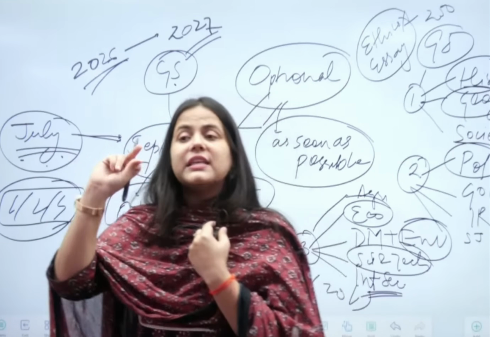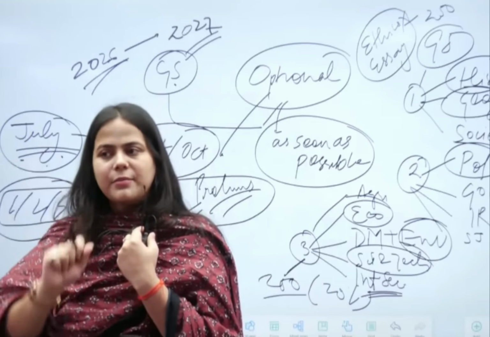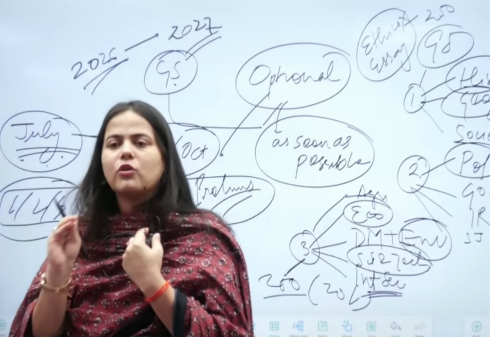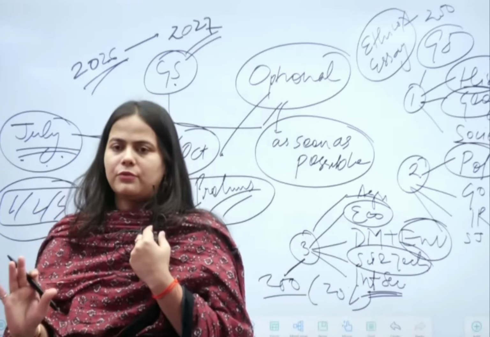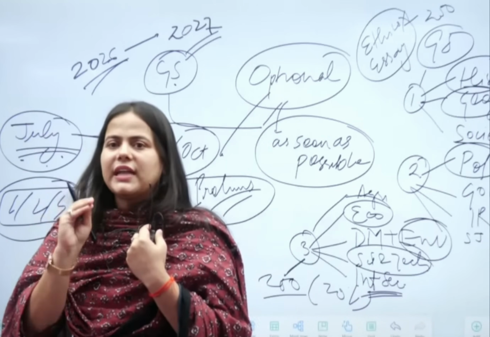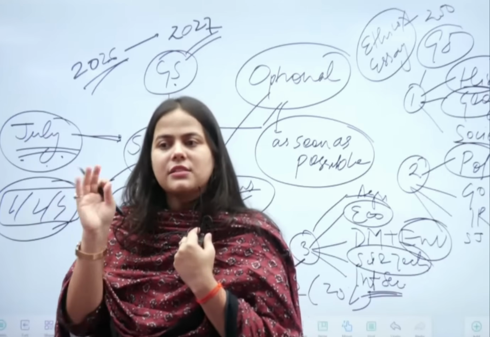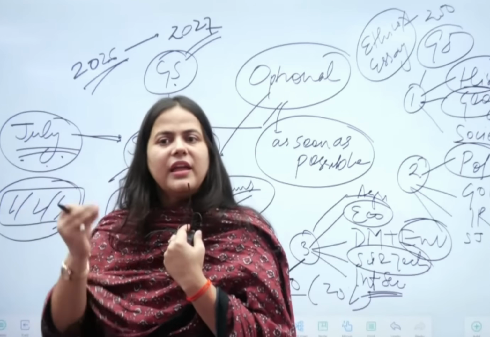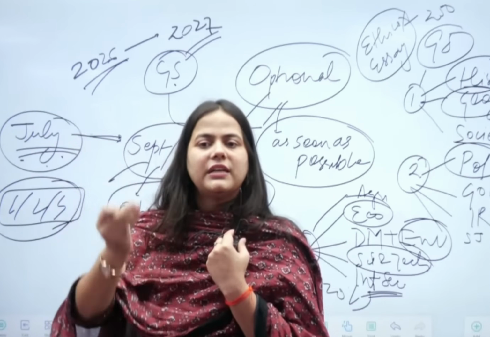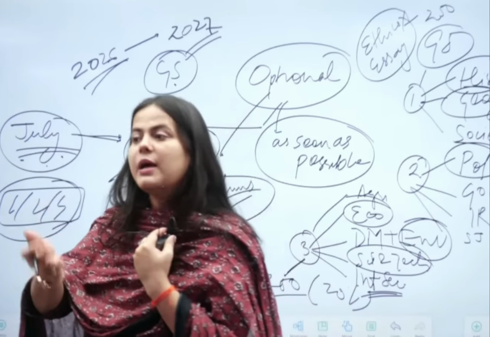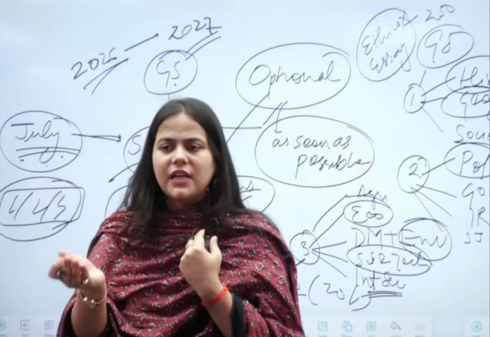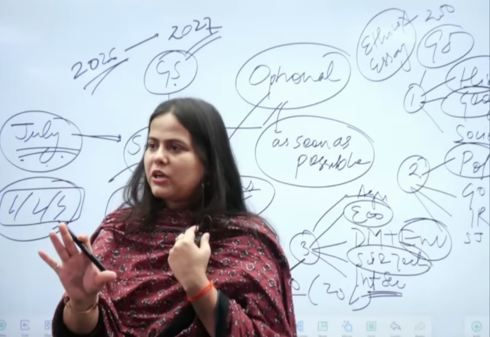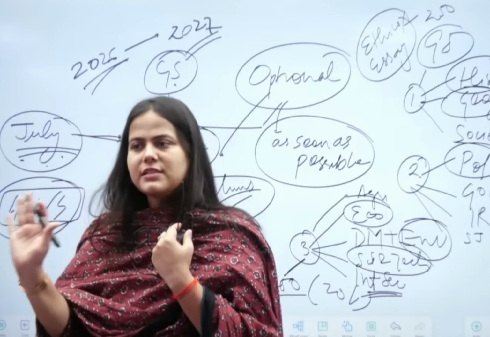If you feel it's an academic editorial, suppose there are 7 years of a particular scheme that has completed 7 years, you can read it at least once. If the data has been quoted from the National Family Health Survey in that editorial, pick that up. If the data has been quoted from international reports like the Global Hunger Index, pick that up. But if somebody is criticizing the scheme politically, reading it you will understand that it is going political. Skip that editorial.